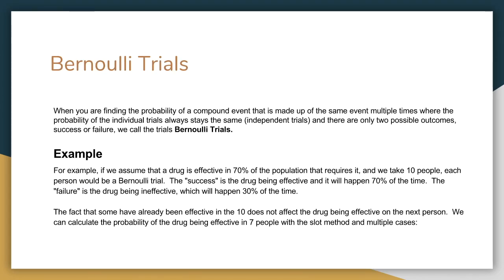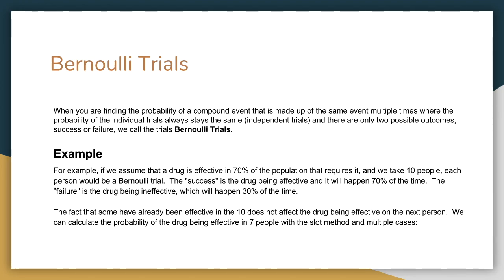Binomial distribution requires what we call Bernoulli trials. Bernoulli trials are independent trials, based on success or failure. There's only 2 possible outcomes. That's what makes it a Bernoulli trial. So for example, if a drug's effective in 70% of the population, we call this a Bernoulli trial because it's either successful, effective, or failure, not being effective. And so success happens 70% of the time, and the failure happens 30% of the time.